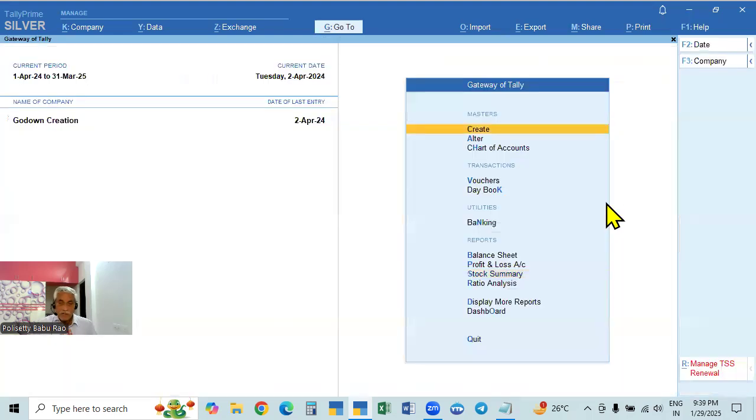So with this, we will stop this one. In the next video, the second part, some more purchases, some more sales we will take up, and then we will take up some goods transfer, because in one godown there is no stock, in another godown there is more stock, that can be transferred. If there is no stock, you can purchase. If in one godown there is less stock, stock can be transferred from one godown to another godown. That we will take up in the next video. With this, I am stopping this.